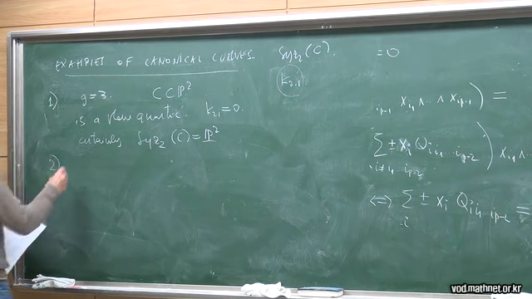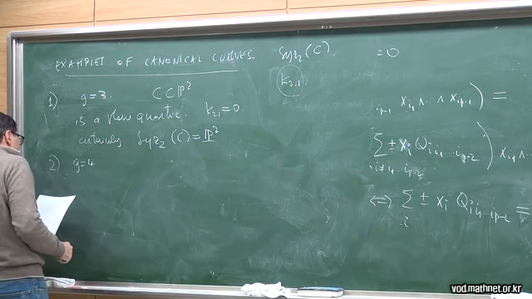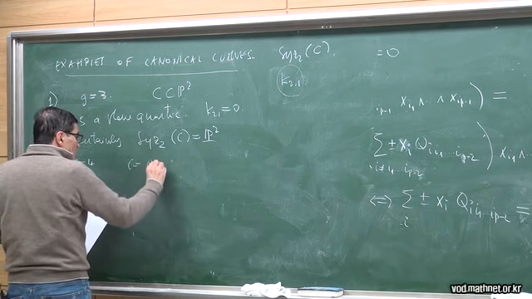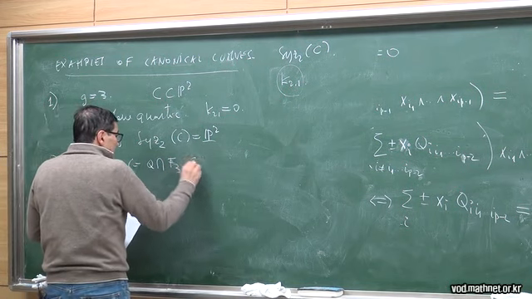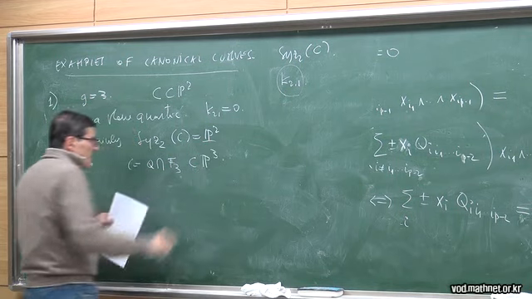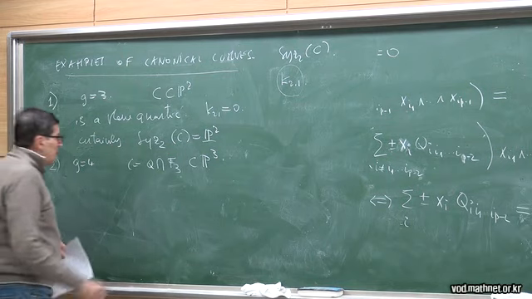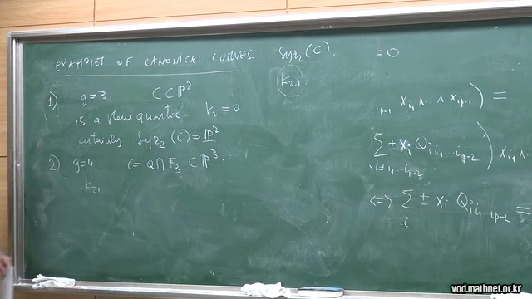So let me say genus 4. Genus 4 is a little less trivial, but again, C is equal to Q intersect F3 in P3, a canonical curve in P3, a quadric intersected with a cubic. Now you see, what is K21 going to be?